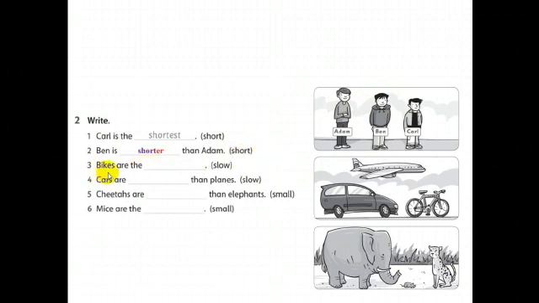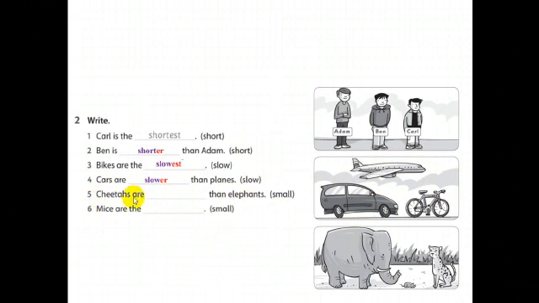Now number 3, bikes are the, look at bikes, slow. We have the adjective here, slow. Superlative or comparative? Who can tell me? Superlative, okay? Because we have the slowest. Yes. Now number 4, cars are than planes. Now we have comparative between cars and planes. Which is slower? Yes, who can tell me? Yes, cars are slower than planes.